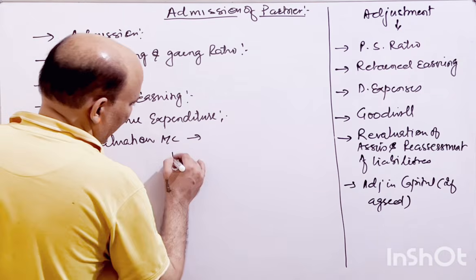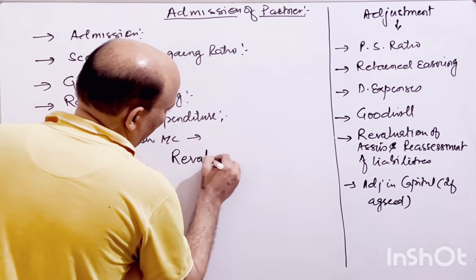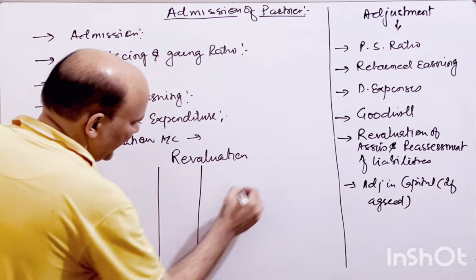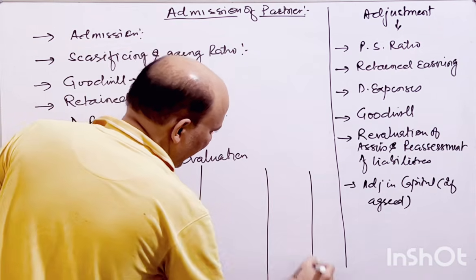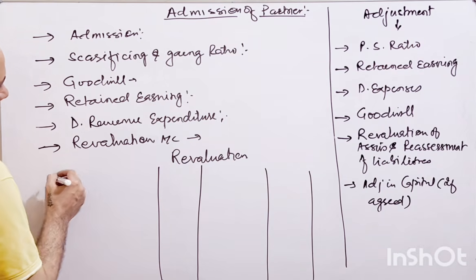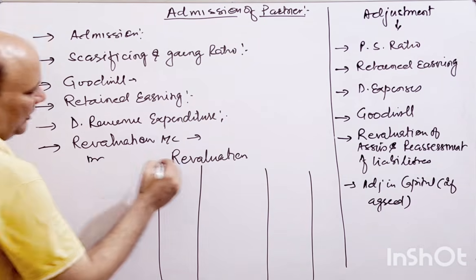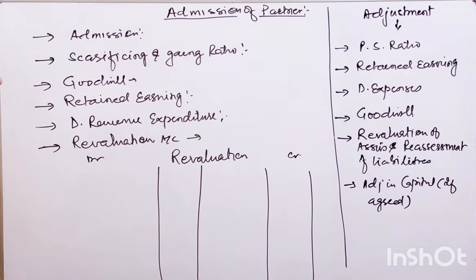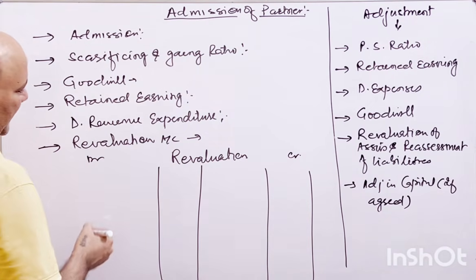Now how do we prepare that? This is the way you prepare the revaluation account, right? As we prepare any other account in accounting, this is the debit side, for all the losses, and this is the credit side, for all the gains, whatever happens, right?